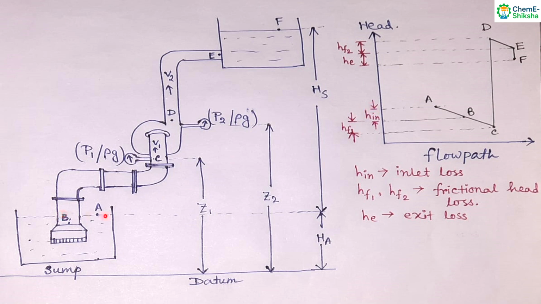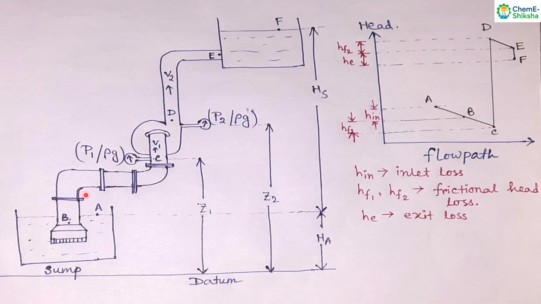See, this A surface is above this surface B. So if the head at point A is HA and the head at point B is HB, HA is more than HB. So this loss is the inlet loss.